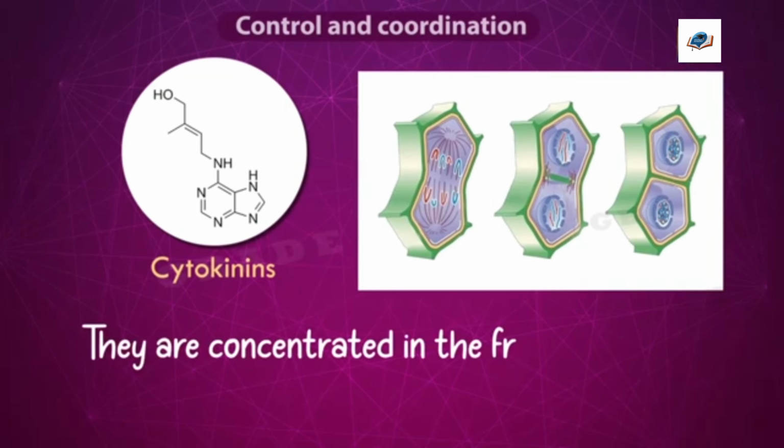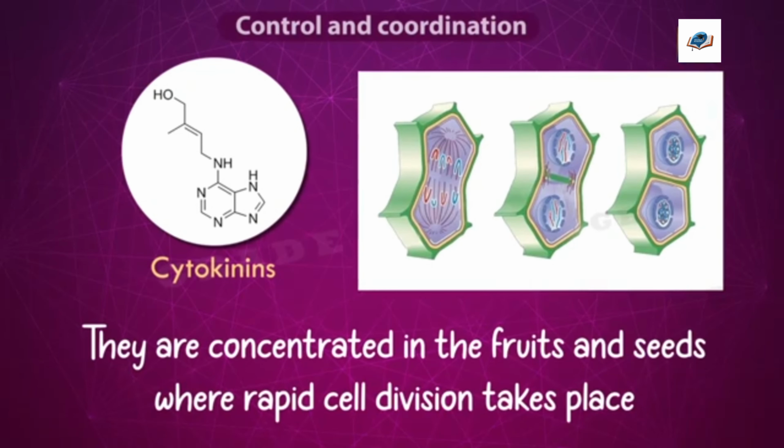And these cytokinins are mostly found in fruits, seeds. In fruits and seeds, rapid cell division takes place. The size of the fruit increases day by day till it is completely grown. So how does the size of the fruit increase? By repeated cell divisions. So the cell divisions are promoted by which hormone? Cytokinin.